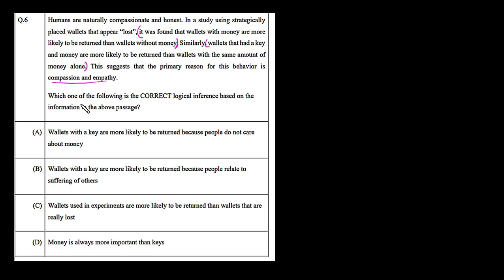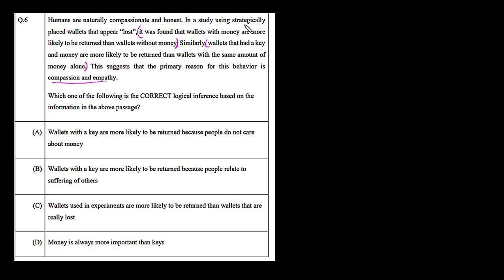The question says which one of the following is the correct logical inference based on the information given in the above passage. So we have to find the logically correct statement that we can say from the passage. Let's read the paragraph carefully. Humans are naturally compassionate and honest.